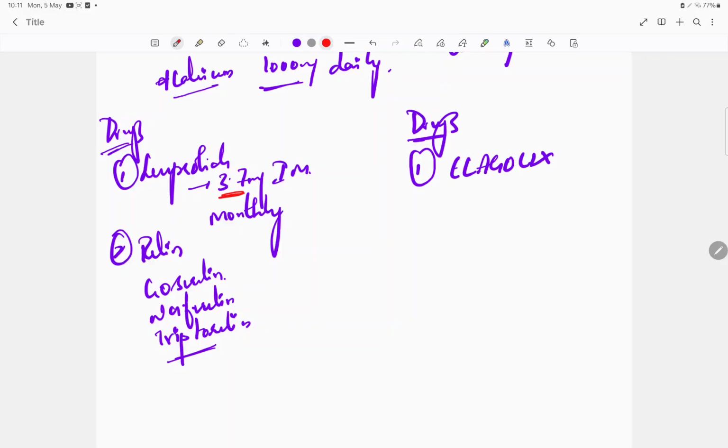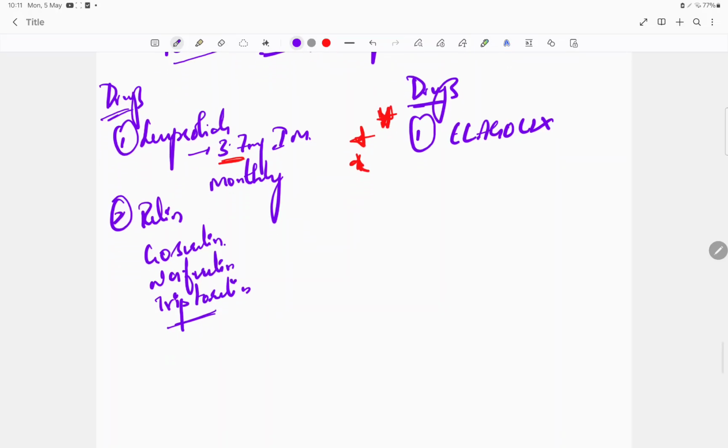They have not asked it directly, but you might get a potential MCQ. Many MRs are also conducting seminars on this Elagolix, and they are promoting it a lot. But of course Elagolix cannot be the main treatment of choice. The main treatment of choice I have told you, Dienogest. After that, this Elagolix is coming into bloom.